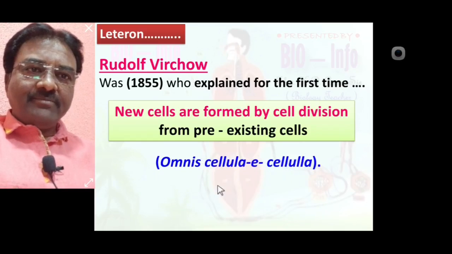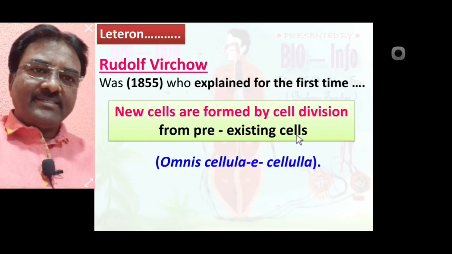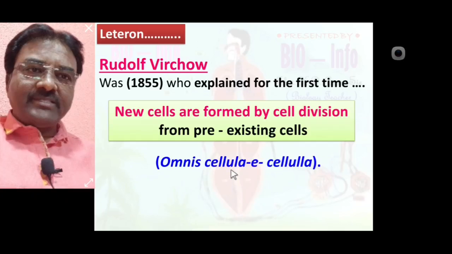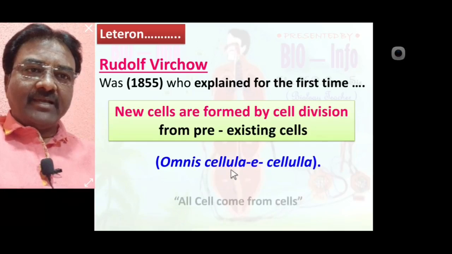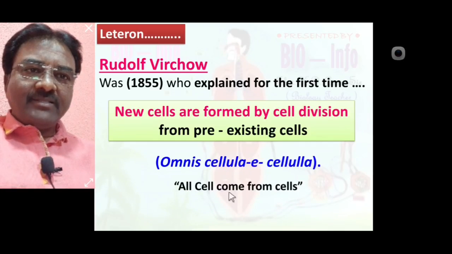Omnis cellula e cellula. New cells are formed by cell division from pre-existing cells means omnis cellula e cellula. That is, all cells come from cells. ज्या सेल तयार झालेल्या असतात त्या देखील प्री एक्झिस्टिंग सेल पासूनच तयार झालेल्या असतात.